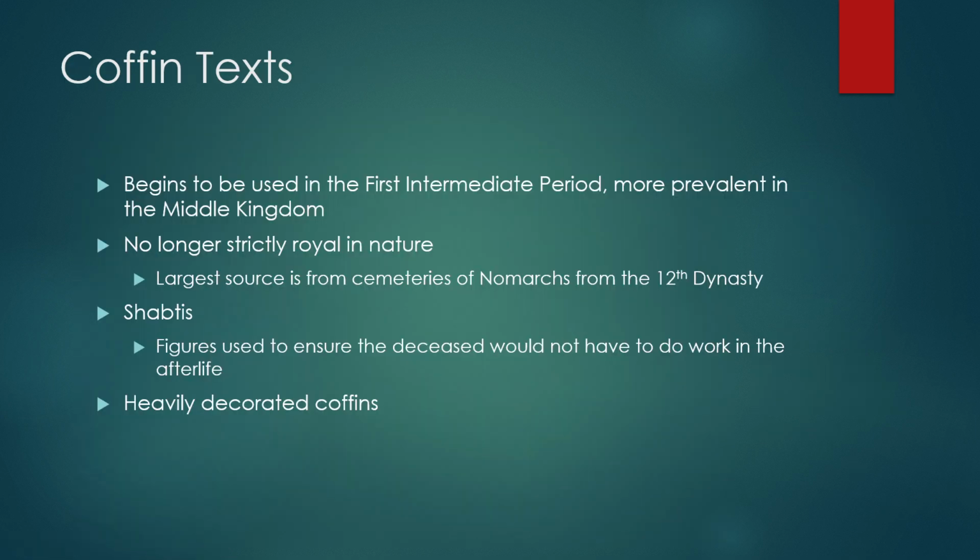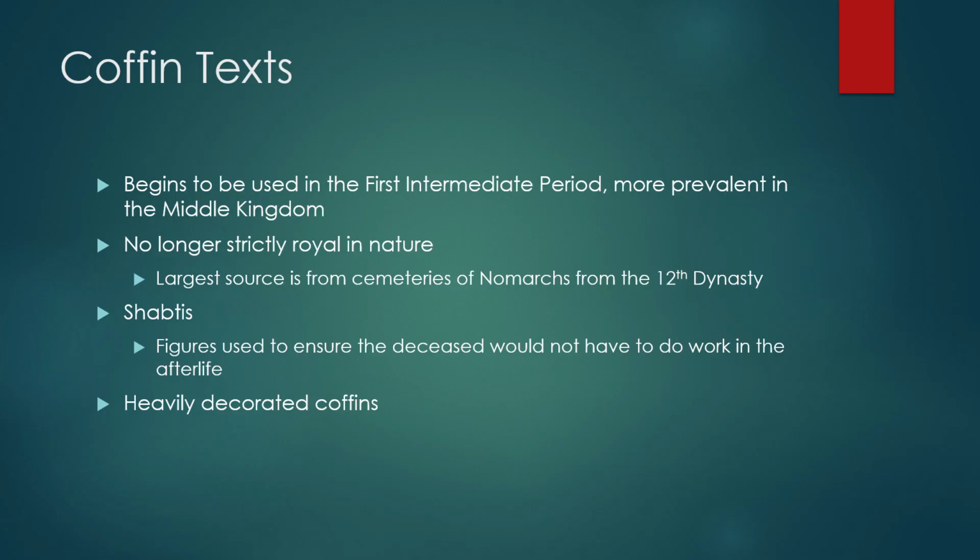Following the pyramid texts, there are the coffin texts. These began to be used in the First Intermediate Period, however, they became more prevalent in the Middle Kingdom. With the coffin texts, they became no longer strictly royal in the way that they were used.